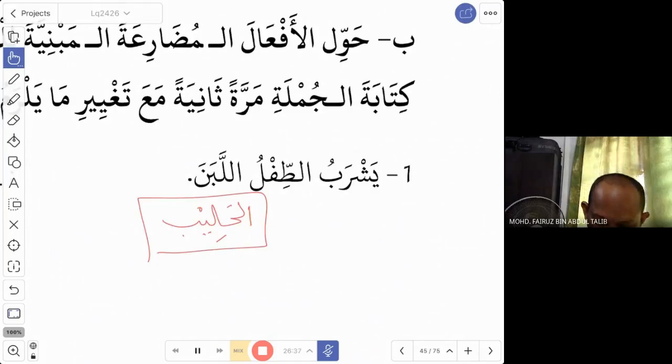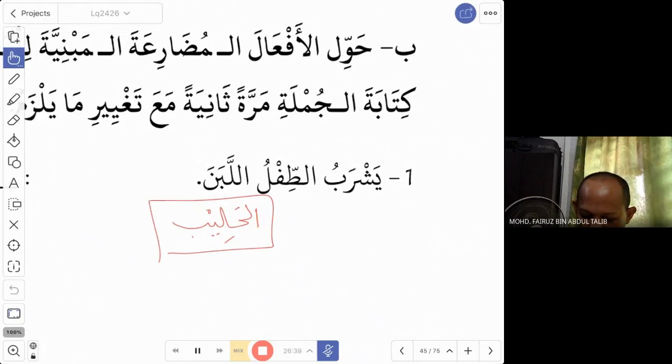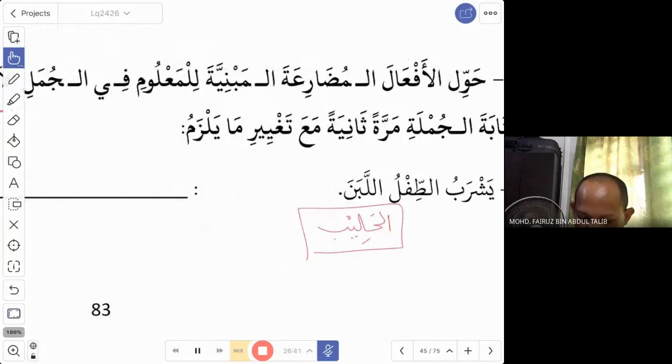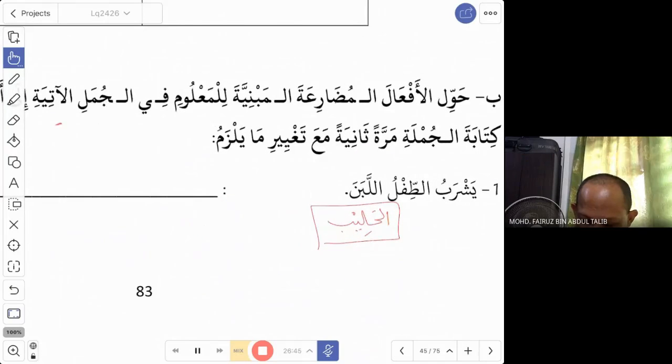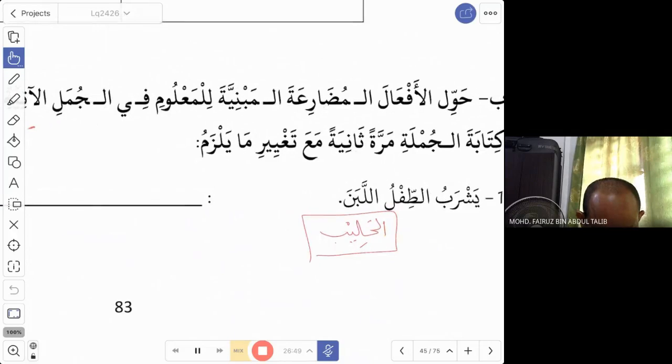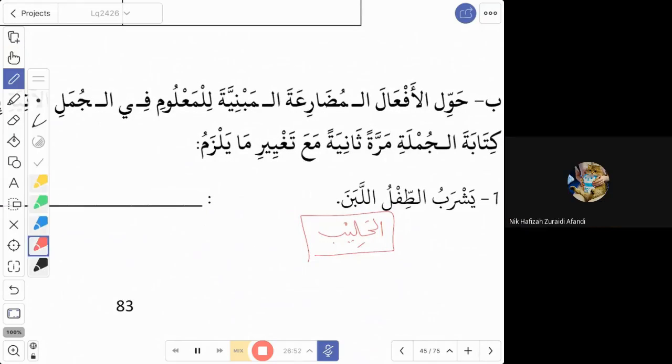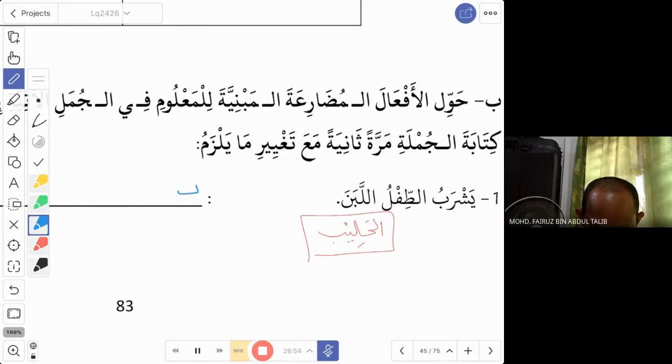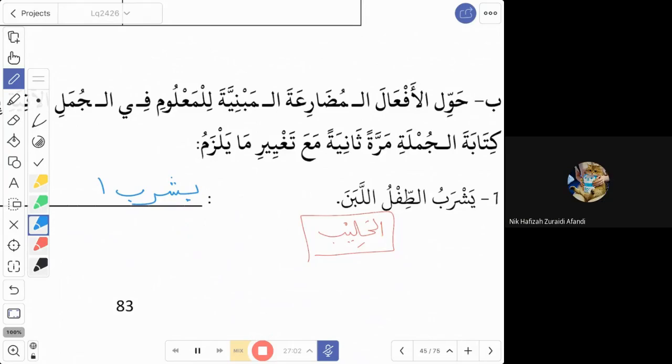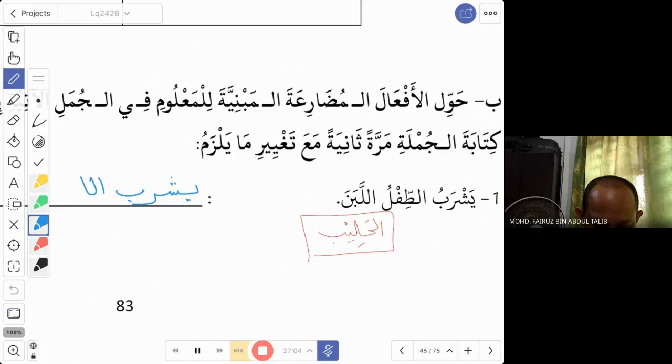Yashrabu tiflu al-laban. Naam. So now you want to say the laban was drunk. We do not want to mention the fa'il anymore. So what is the jumlah now? Yushrabu. Okay, yushrabu. Next word. Laban. Good. Yushrabu laban. So enough, we don't have to mention who.